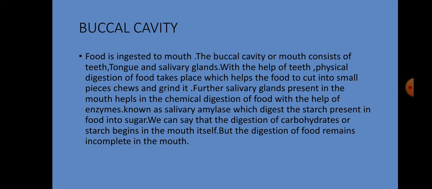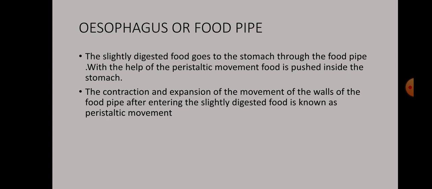So when we swallow food after chewing it, it goes into the food pipe or esophagus. Let's see what the function of the food pipe or esophagus is. Now the slightly digested food goes to the stomach through the food pipe. That means when we eat and swallow food, it goes into the stomach through this esophagus or food pipe only. With the help of peristaltic movement, food is pushed into the stomach.